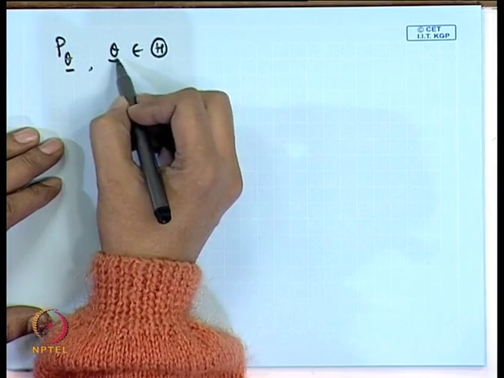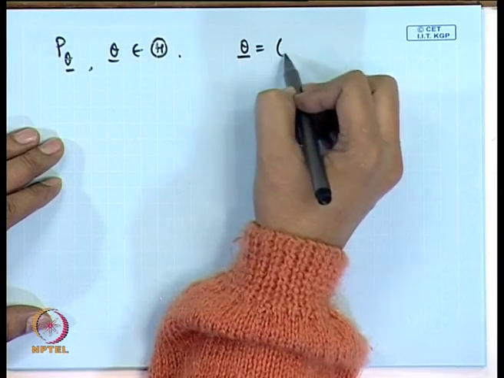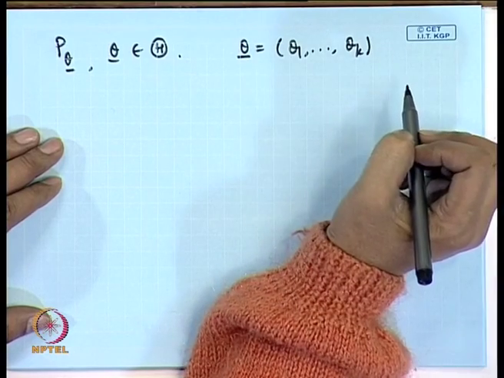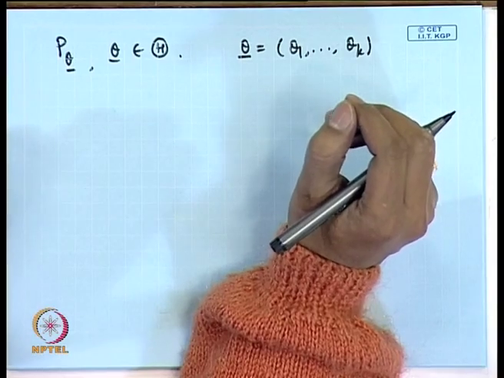So, here in general I am considering theta to be a vector parameter, that means theta may have components say theta 1, theta 2, theta k. As we have already talked about, for example, if we consider a normal distribution, usually it is characterized by two parameters mu and sigma square. So, in that case theta is (mu, sigma square).